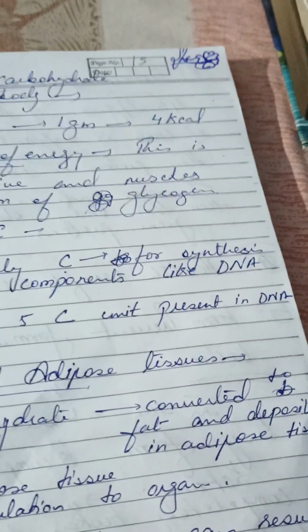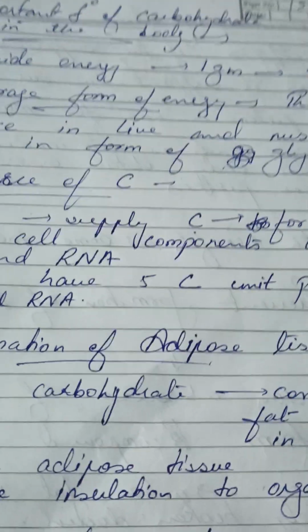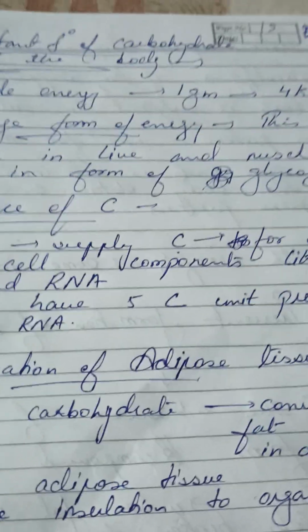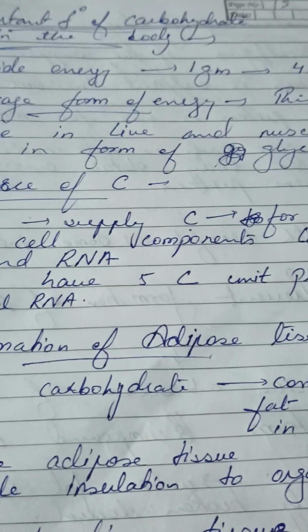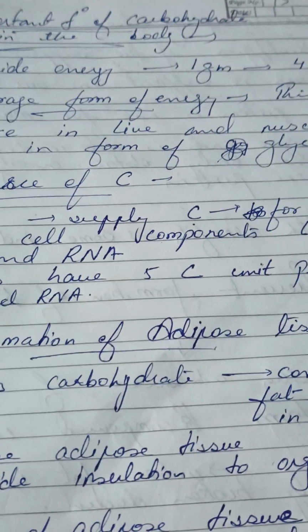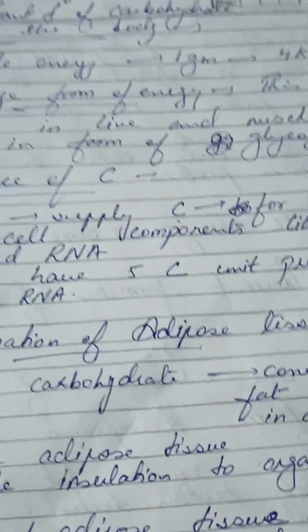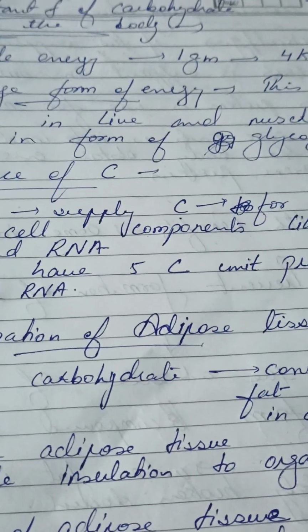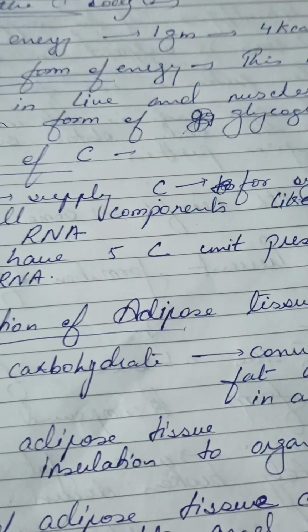So when you eat carbohydrate, the excess amount of carbohydrate is converted to fat and stored in the adipose tissue. If we eat too much carbohydrate, it converts to excess fat, and we get excess adipose tissue, which makes us overweight and makes our body obese.